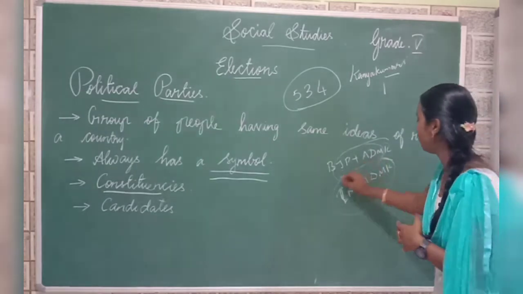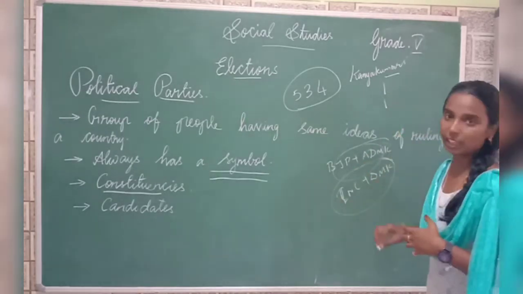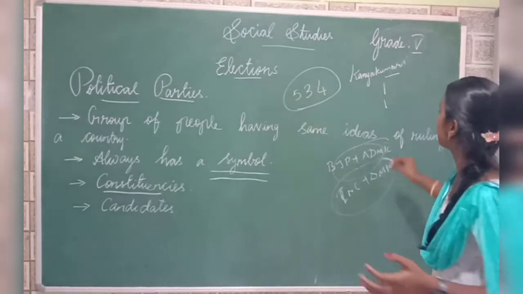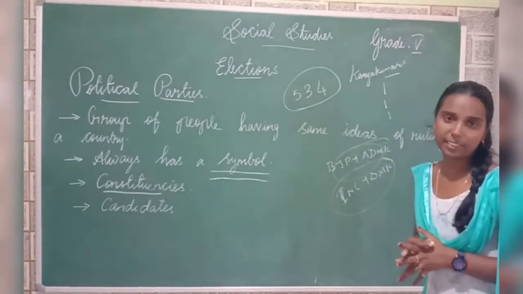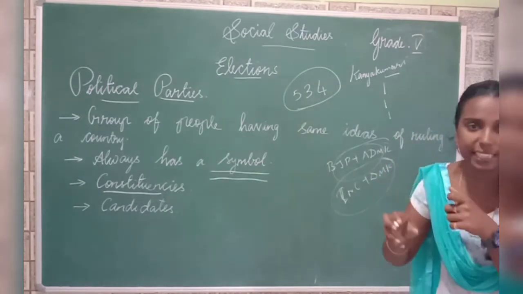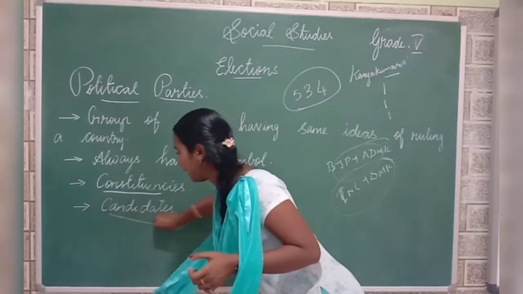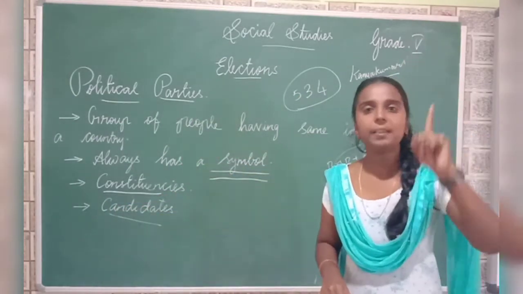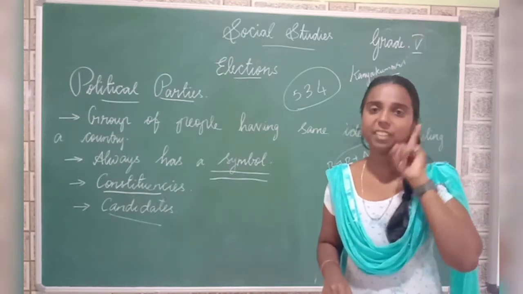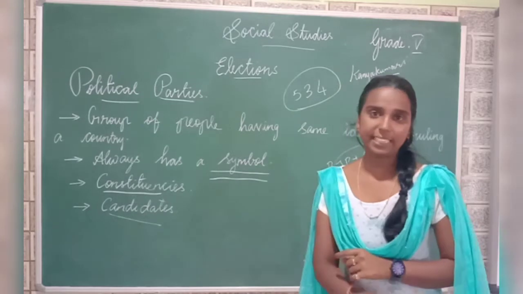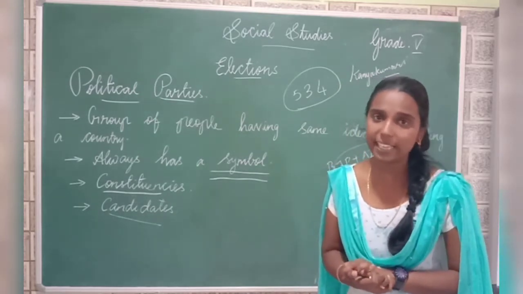And then from Congress and DMK, one will contest. Similarly, we have some other political parties also, right? From those also, one person will contest. So the person who is contesting in the election is known as what? Candidate. In each and every constituency, one person from a political party will contest in the election. That person is called what? Candidate. Okay, understood who is a candidate?